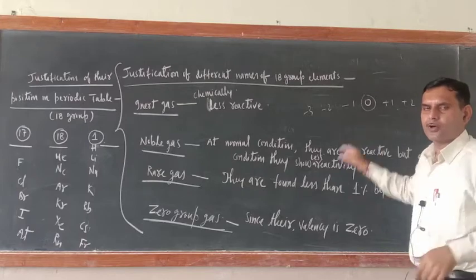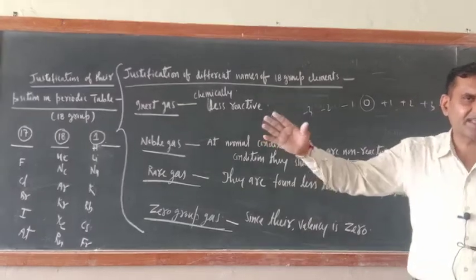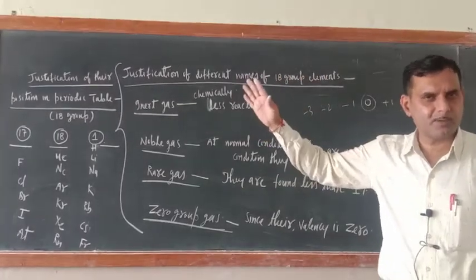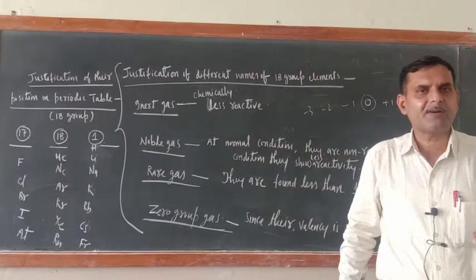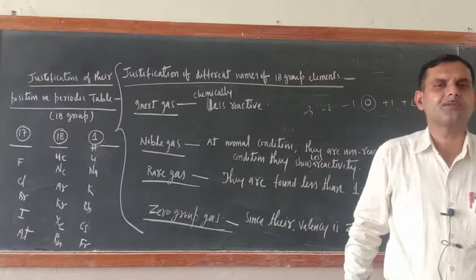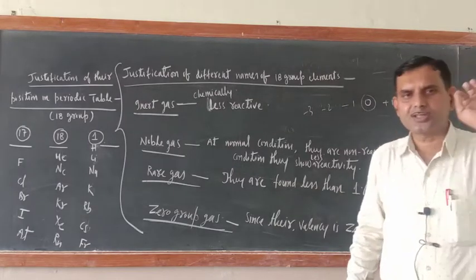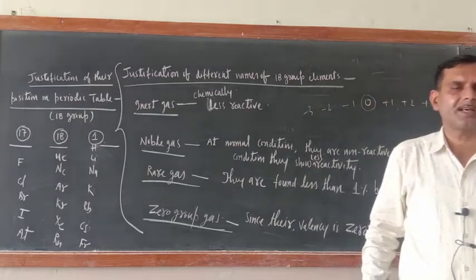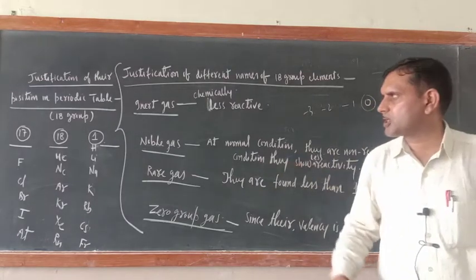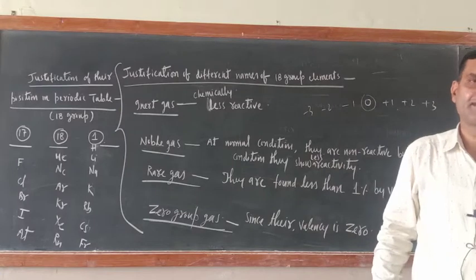From 0, if you go to the right-hand side, then the first group, second group, third group will start. And if you go left, then 17, 16, 15, these groups will start. So this is the reason why zero group gases have been placed in the 18th group. This is the justification of their position in the periodic table.